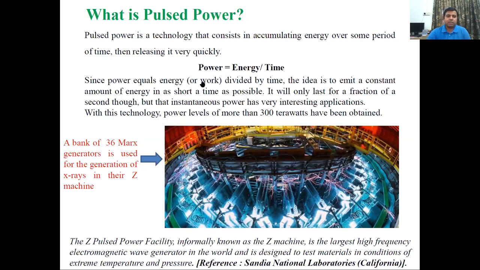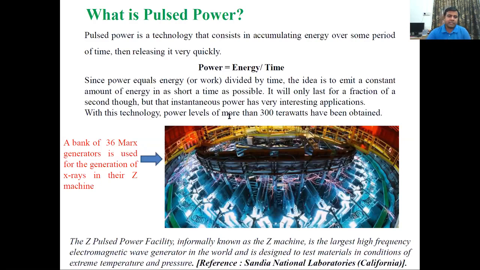For example, this is the Z machine, the Z pulse power facility at Sandia National Laboratory, where 300 terawatts of power is generated. Here we are using a Marx generator for generating the impulse voltage, and the impulse current is generated from a flux compressor generator.